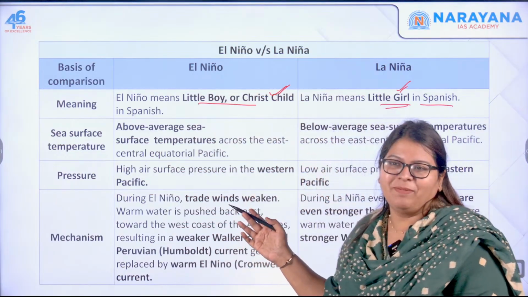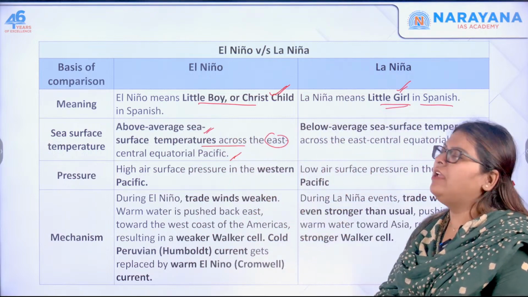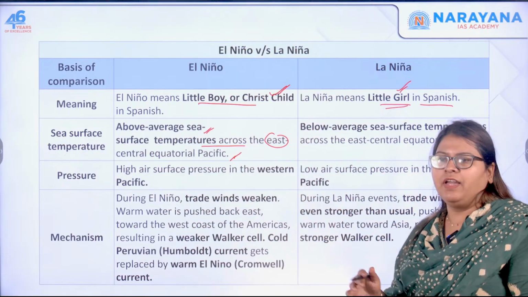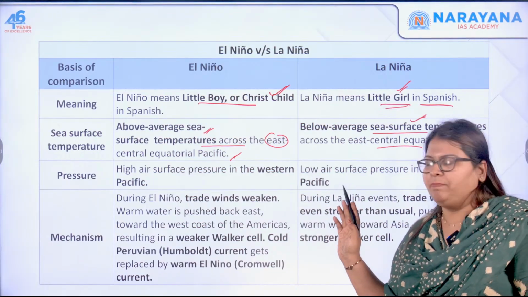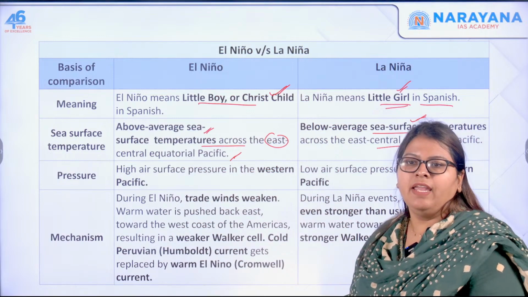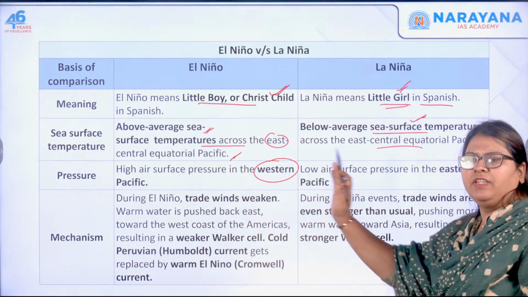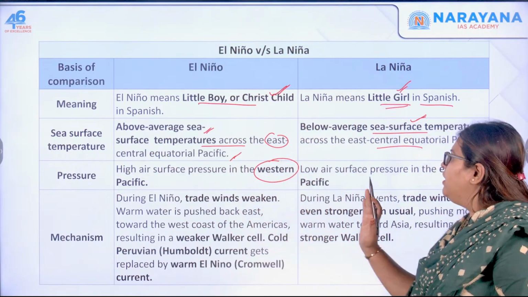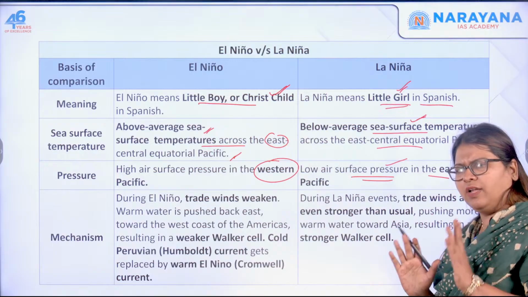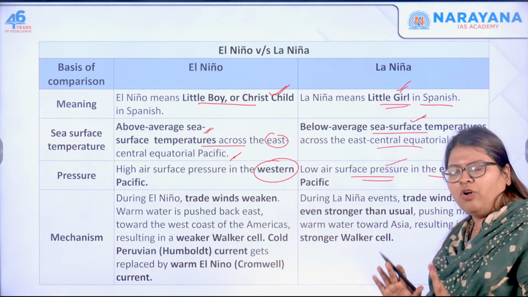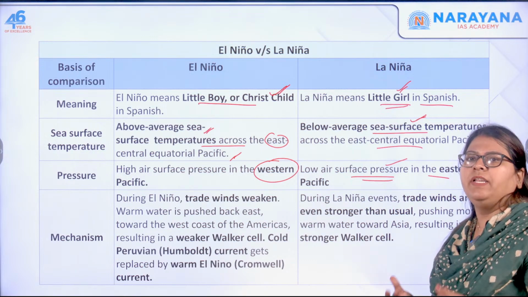Okay, so sea surface temperature here: above the average sea surface temperature across the east central equatorial Pacific, and here there is below average sea surface temperature across the east central equatorial Pacific. Next one, the pressure: there is high air surface pressure in the western Pacific. Yes, we saw that, right? In the western Pacific there is high pressure, that is towards Australia. Here there is low pressure in the eastern Pacific. Don't confuse, just follow the concept that I had told you. Normal condition, when it becomes a little more triggered, becomes La Nina, and the opposite of normal is El Nino. That's it.